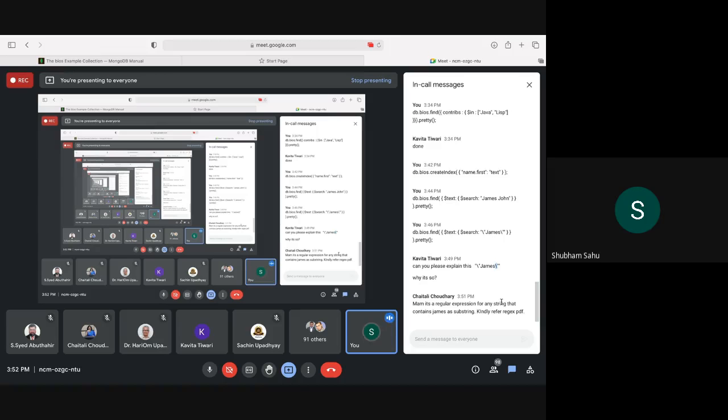Again it will not make sense, and it will give us more records than we want. That's why we will have to use this slash one for exact search. So it is totally based on our requirement.